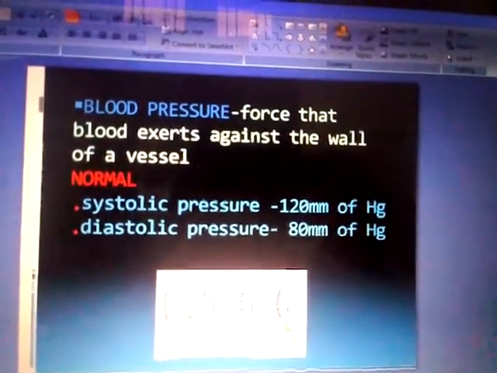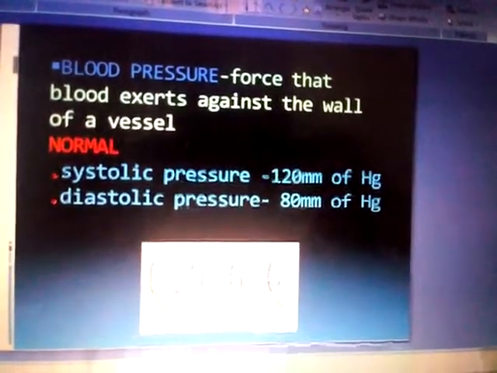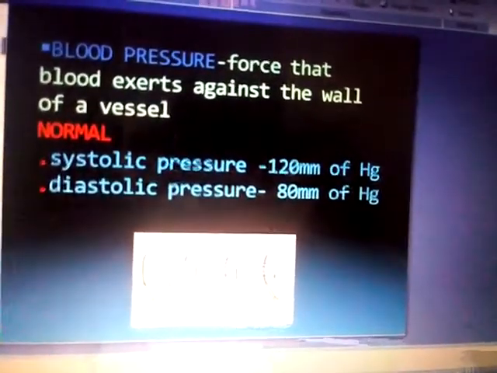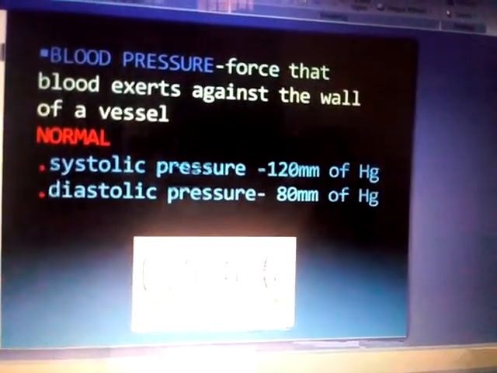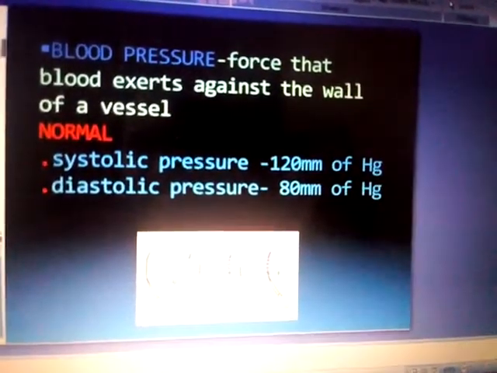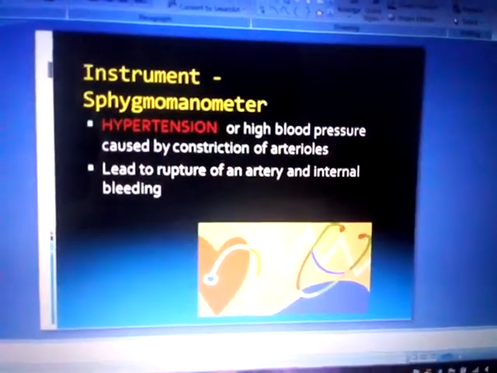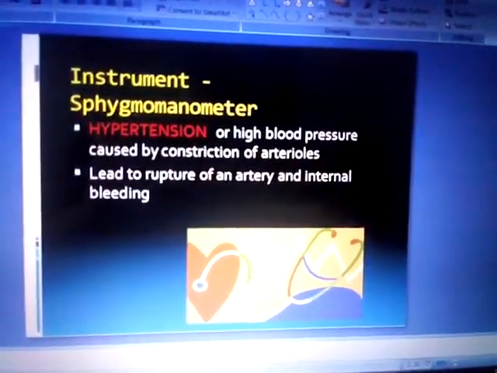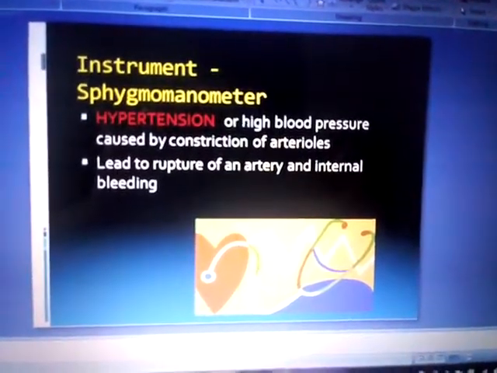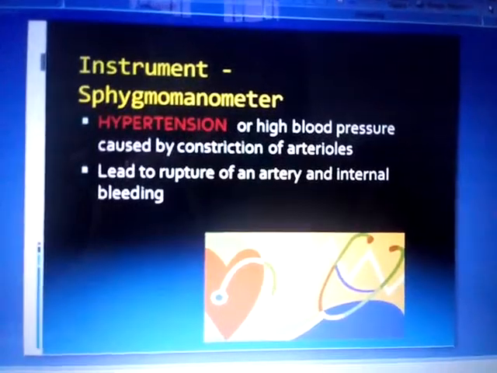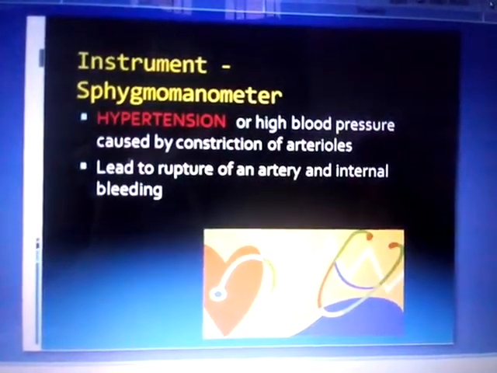The normal systolic pressure is 120 mm of Hg and the diastolic pressure is 80 mm of Hg. We can measure the blood pressure with the help of an instrument called a sphygmomanometer.